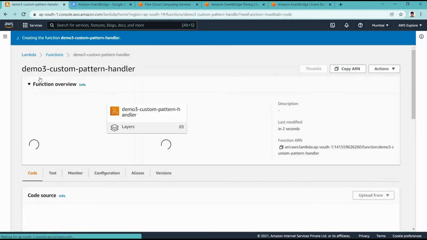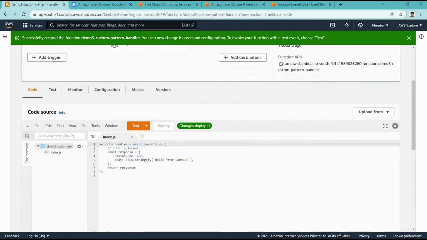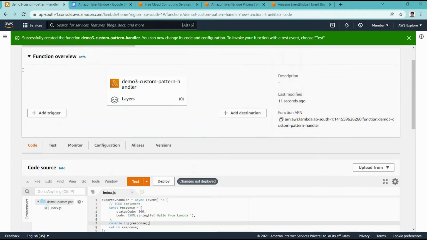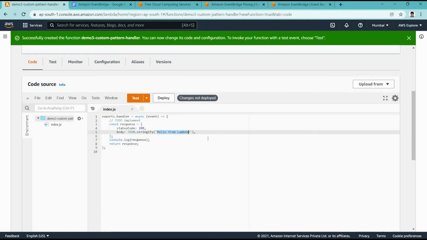Once the function gets created, for now I am doing a console log for this particular response and printing this particular name, so we get an idea which Lambda function gets called.